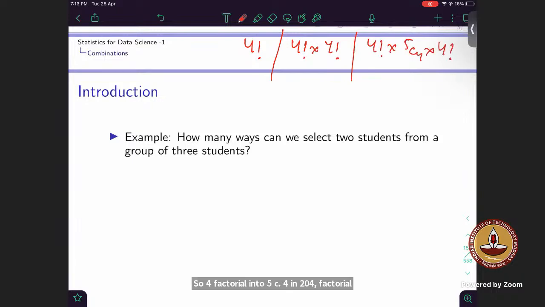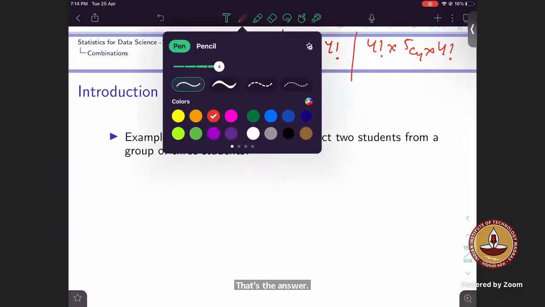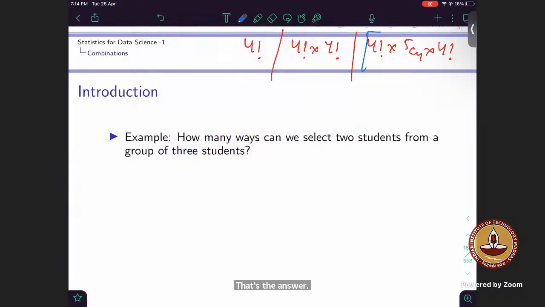Okay, any more answers? I agree with someone, that's the answer. Okay, so from these three possible answers, this is the right one.